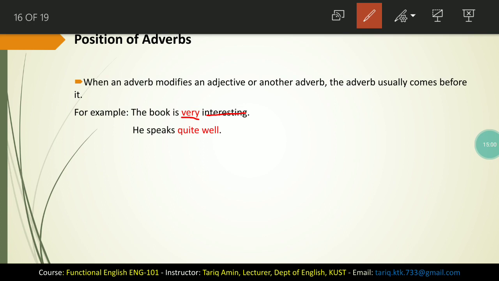Whenever an adverb modifies an adjective, the adverb is used just before it. In the second example, he speaks quite well. Well is an adverb and quite is another adverb. It is modifying the adverb well. In this example too, we can see that the adverb that is modifying another adverb is used just before it. So whenever you use an adverb that modifies another adverb or an adjective, always use it just before the adjective or just before the adverb that it modifies.